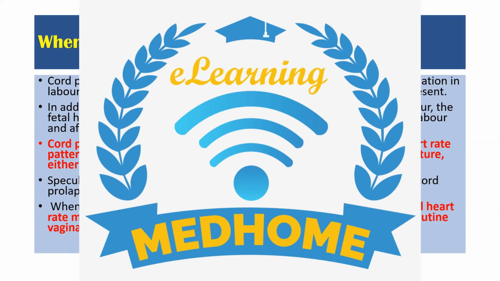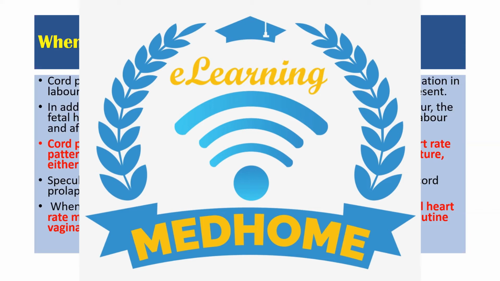So cord prolapse can be suspected when there is abnormal fetal heart rate, especially if the changes are seen soon after membranes rupture, whether spontaneous or artificial. And when spontaneous rupture of membranes occurs, if there is normal fetal heart rate and the patient is not high risk for cord prolapse, routine vaginal examination is not indicated.